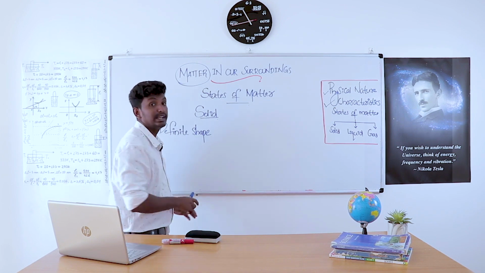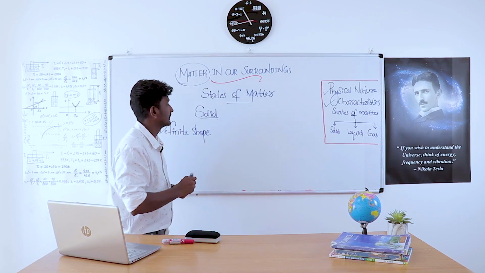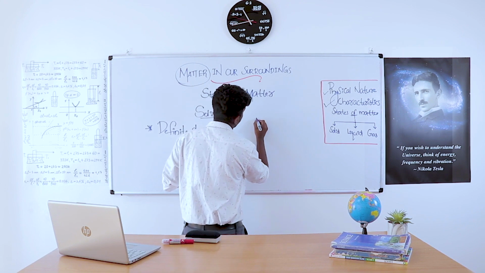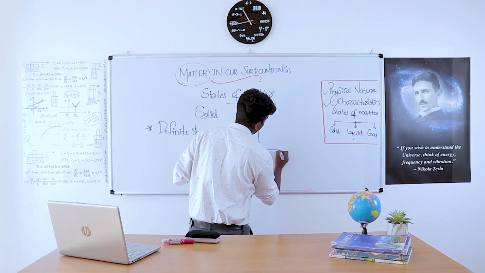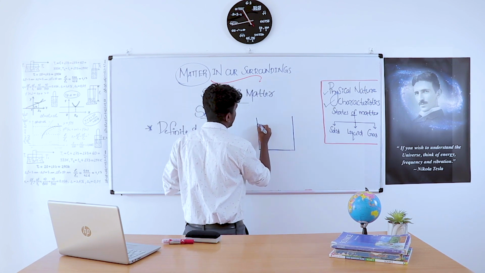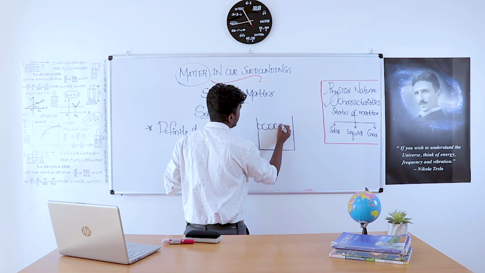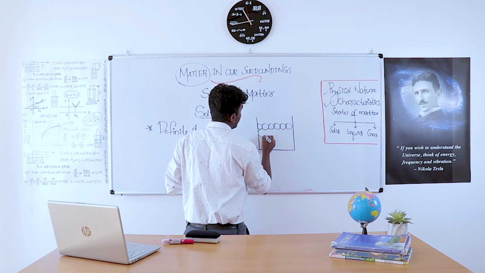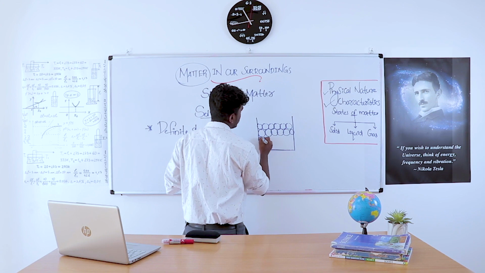It has a definite shape. When considering the molecular arrangement of solid, it is densely packed.